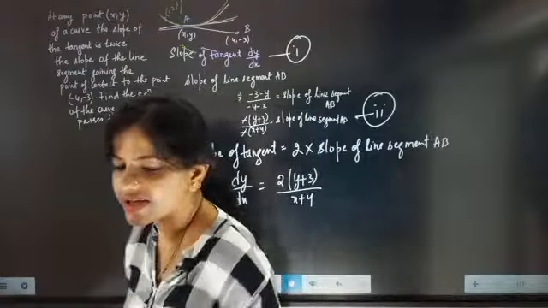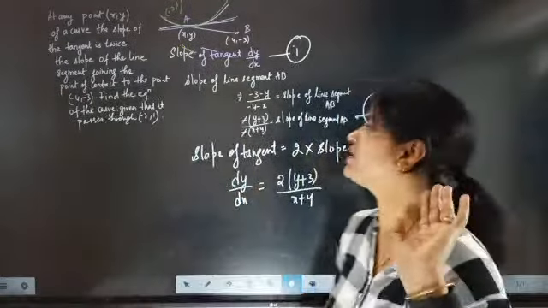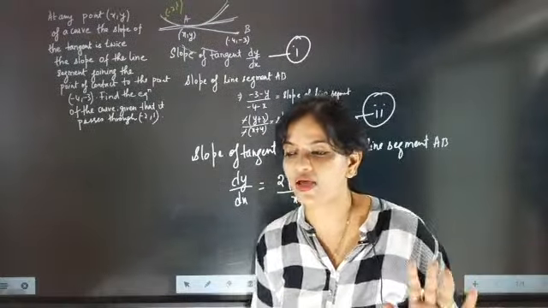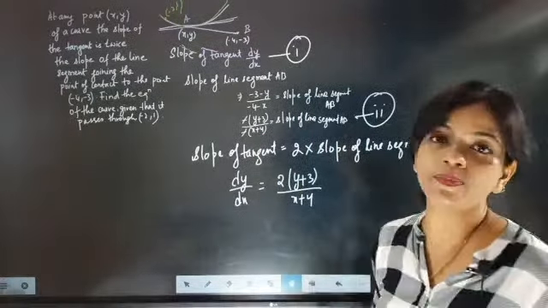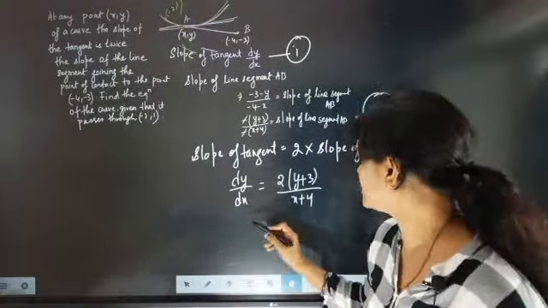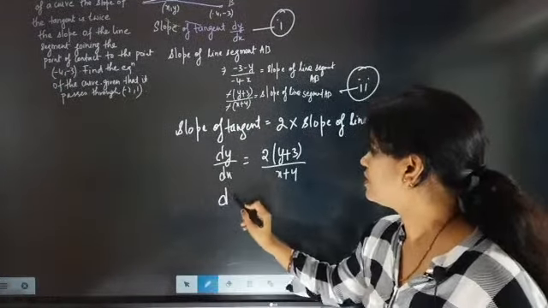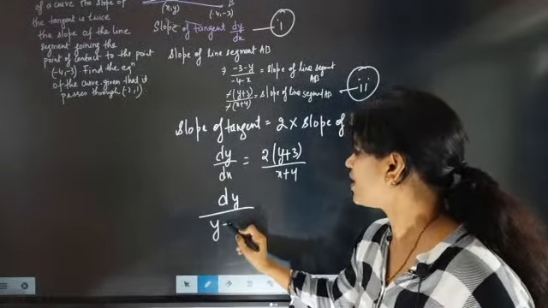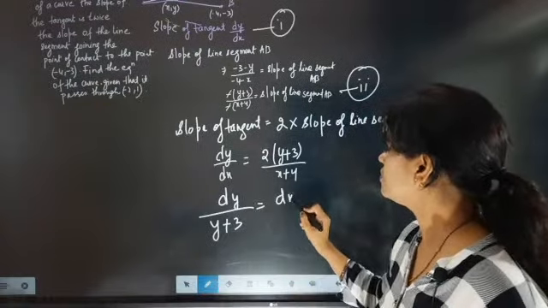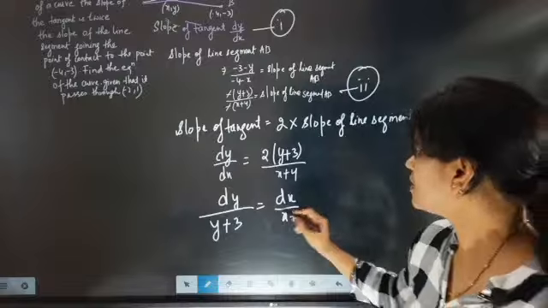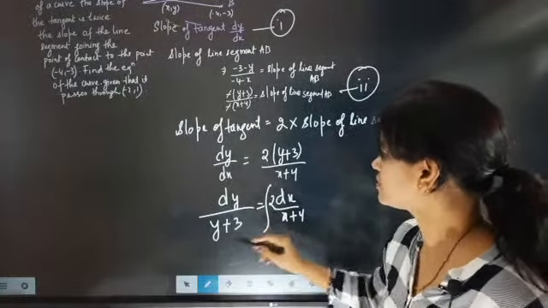So this was the cracking point. Once you get till here, you will be able to solve the question without wasting energy. So now we are going to write dy by y plus 3 equal to dx by x plus 4, and here 2 will be there.